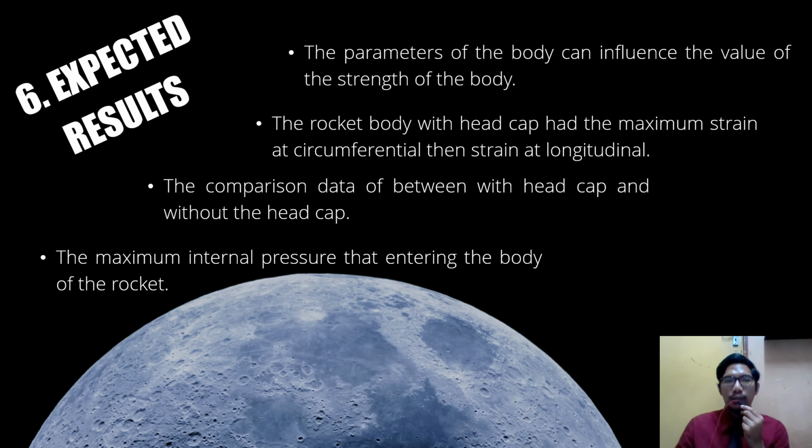The last chapter of our discussion is the expected results. The first one: the parameters of the body can influence the value of the strength of the body. Next, the body with head cap had a maximum strain in the circumferential direction greater than the strain in the longitudinal direction. Next, the comparison of data between with head cap and without head cap. And the last one, the maximum internal pressure that the body can take.